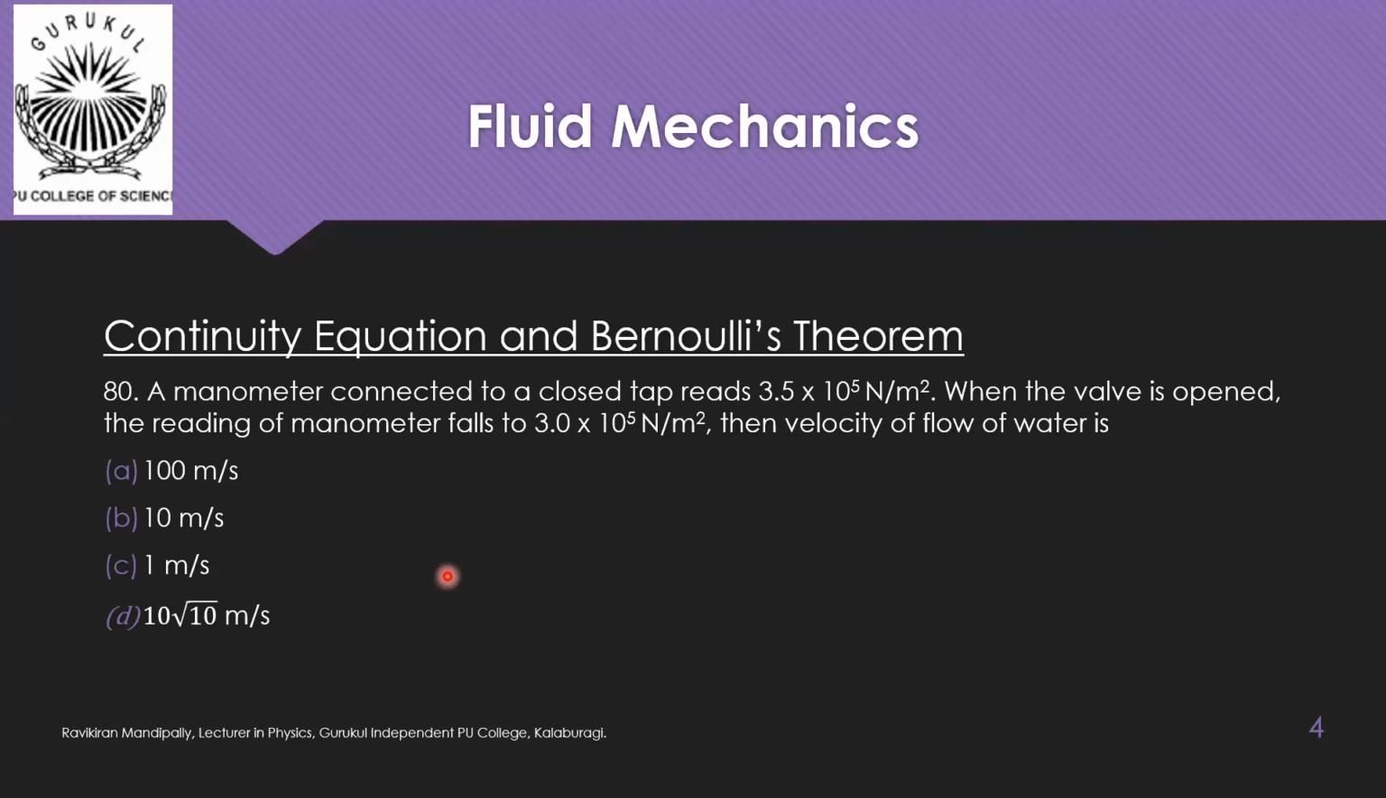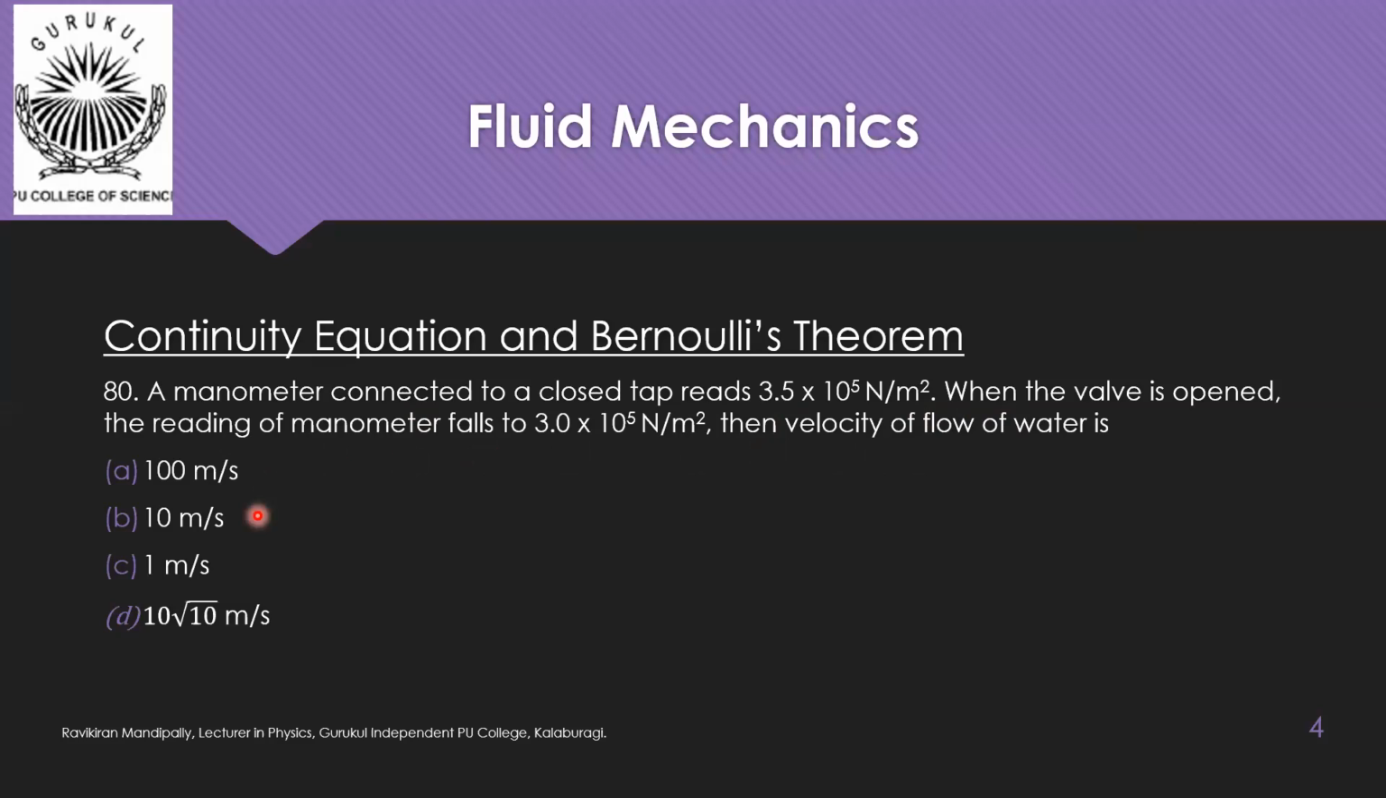Then question number 80. A manometer connected to a closed tap reads 3.5 into 10 power 5 Newton per meter square. When the valve is opened, the reading of manometer falls to 3 into 10 power 5 Newton per meter square. Then the velocity of flow of water is 100 meter per second, 10 meter per second, 1 meter per second, 10 root 10 meter per second.